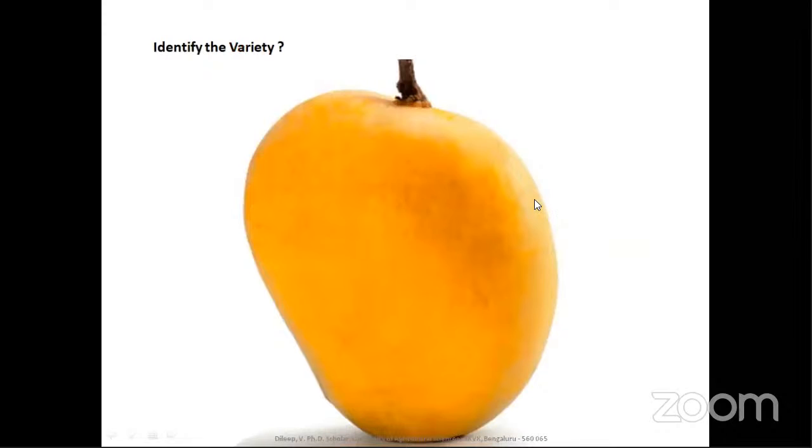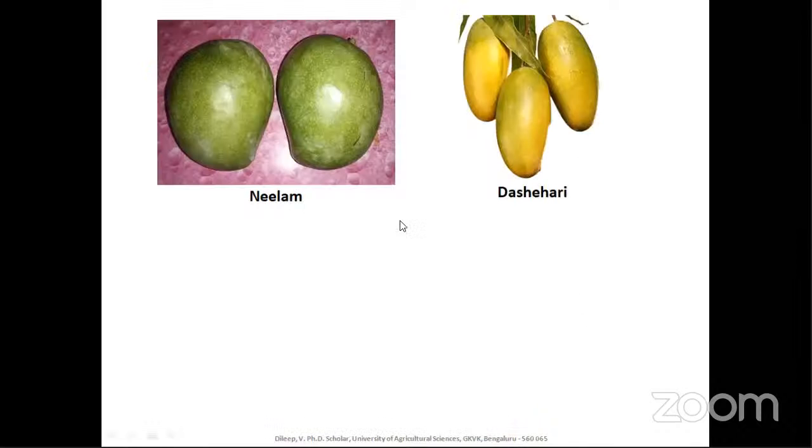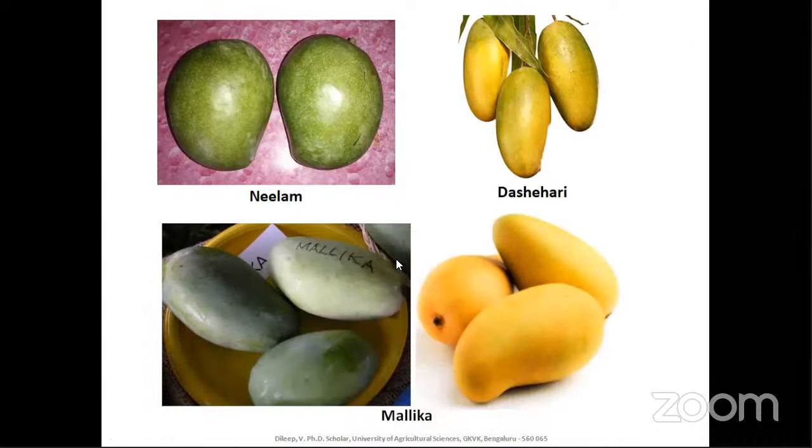So which is the variety? I think everybody will know it. This is Alfonso, with its peculiar shape. These are the ones, that is Neelam. This is the Sherry. So when they are crossed, which one will we obtain? That is Malika. Malika is Neelam into the Sherry. So it has the shape of the shell dominated, but it is Neelam into Sherry.